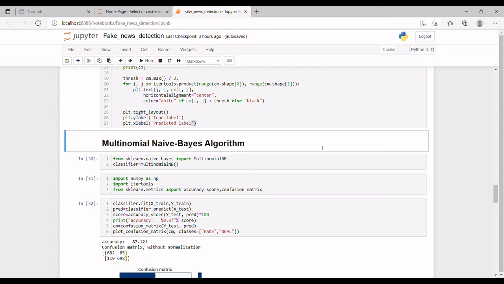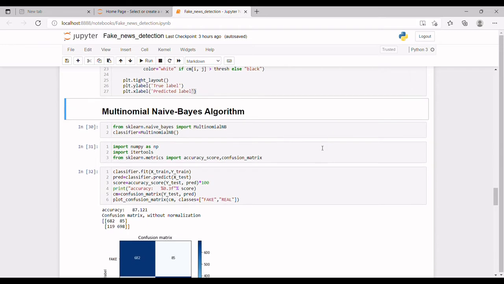Now I am using the multinomial Naive Bayes algorithm because it is a probabilistic learning method. The algorithm is based on Bayes theorem and predicts the tag of a text such as a piece of email or a newspaper article. Importing MultinomialNB from sklearn.naive_bayes, keeping it as an object named classifier. Now importing NumPy as np, importing itertools, and importing accuracy_score and confusion_matrix from sklearn.metrics.